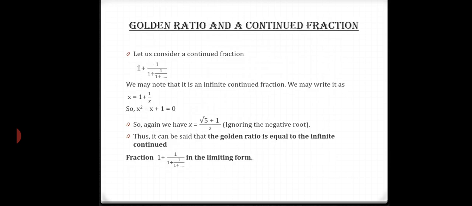Now let's see the relation of golden ratio and a continued fraction. Let us consider an example: 1 plus 1 upon 1 plus 1 upon 1 plus, an infinite continued fraction. Now considering the denominator section, that is 1 plus 1 upon 1 plus and so on, as x, then we get x equals 1 plus 1 upon x. So we get x square minus x minus 1 equals 0. And again the value of x equals root 5 plus 1 by 2, which is the golden ratio.